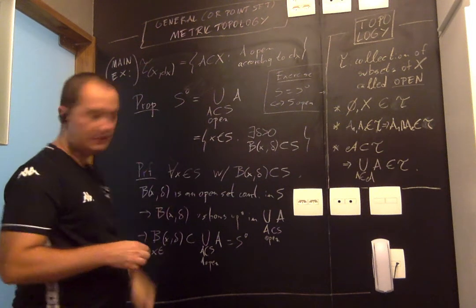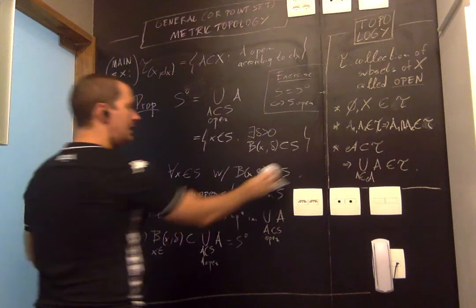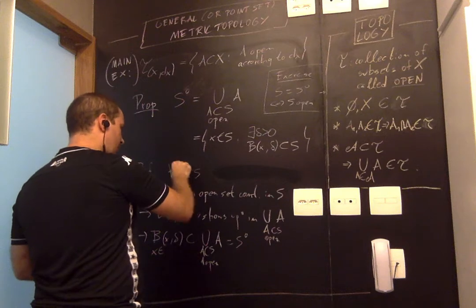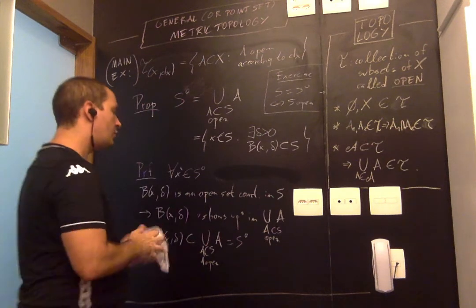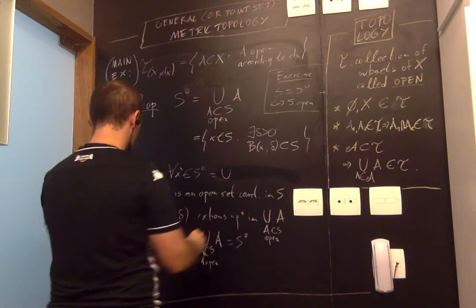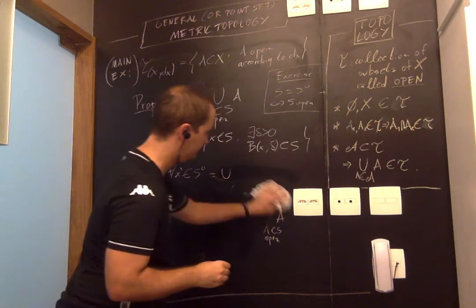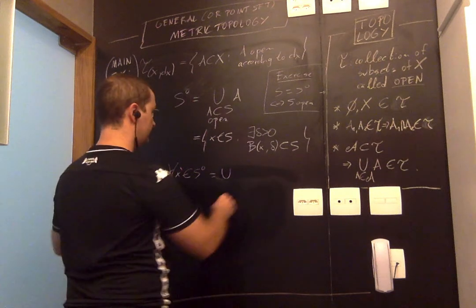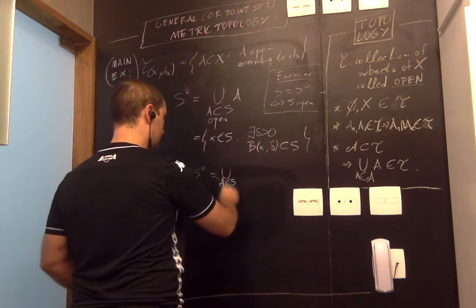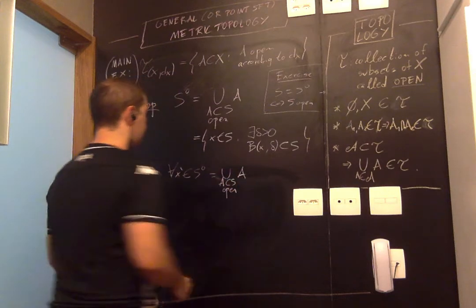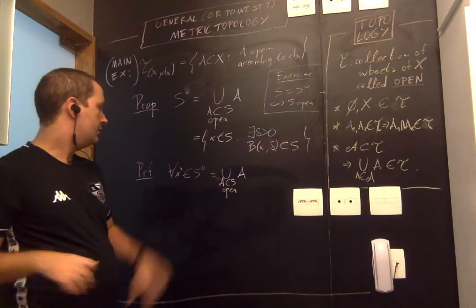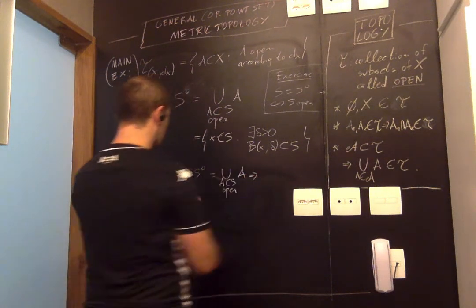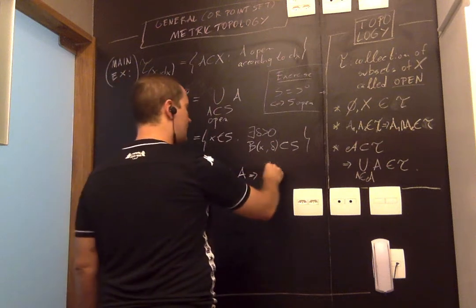So on the other hand, let me now write another direction. Take an X prime that belongs to the interior. The interior is a union. So let me erase all of this. Okay, so take a point that is in the interior. So that means that if a point is in a union, it has to be in one of the sets of the union.